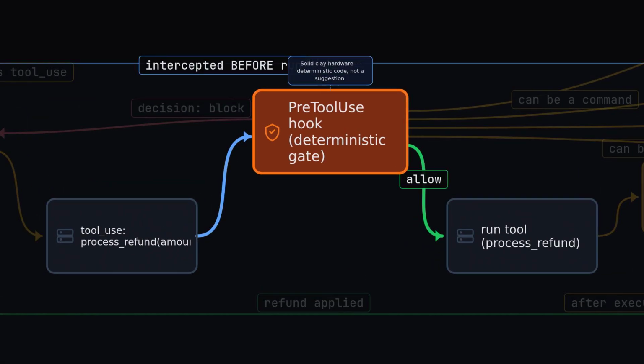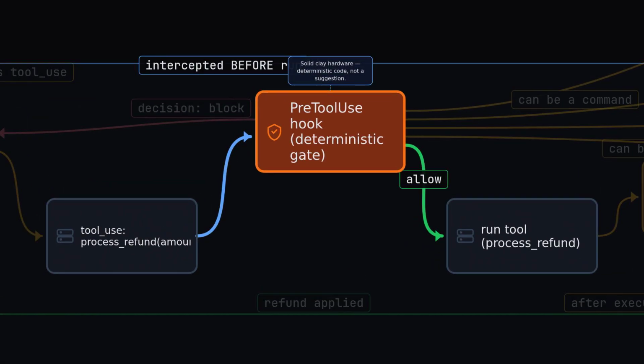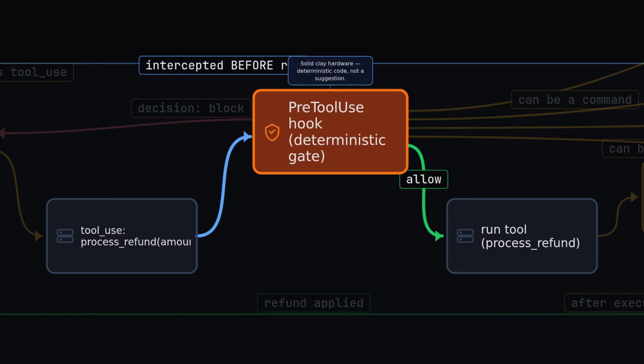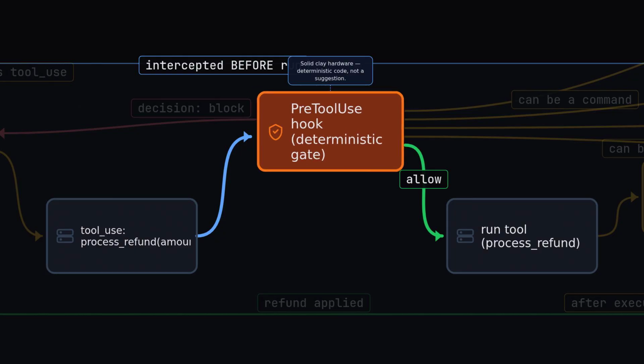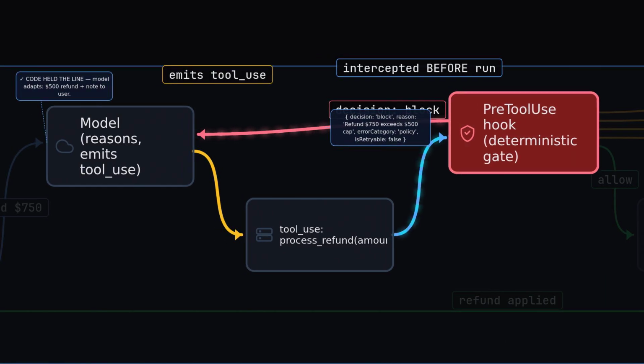Now we drop a PreToolUse hook directly onto the path between ToolUse and RunTool. Solid hardware. It intercepts before execution and it always fires. It isn't a suggestion the model can reinterpret. It's code. Rerun the 750 call.